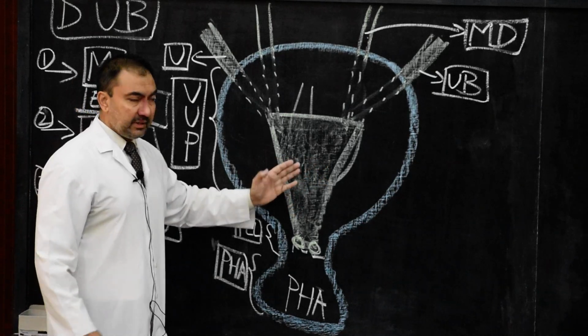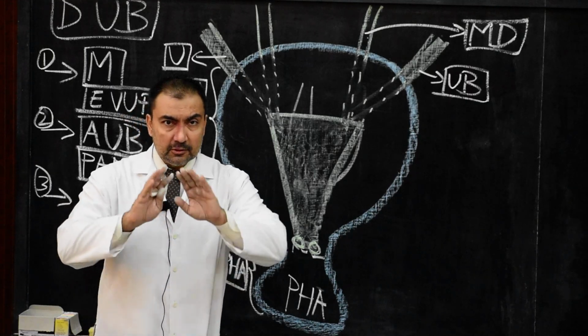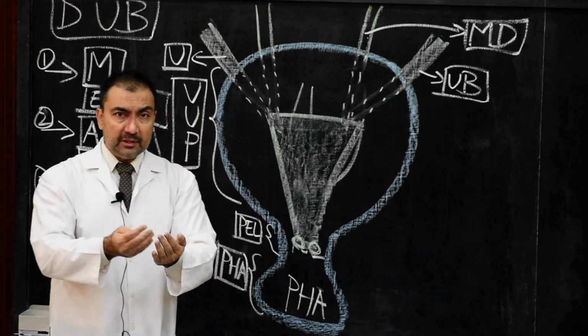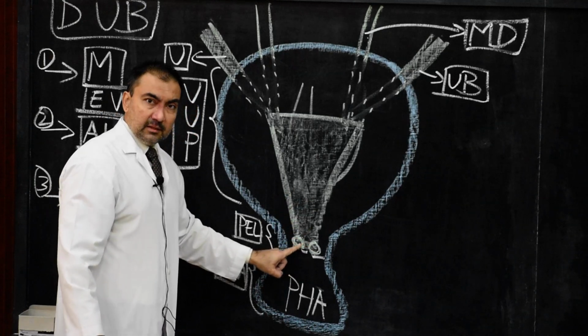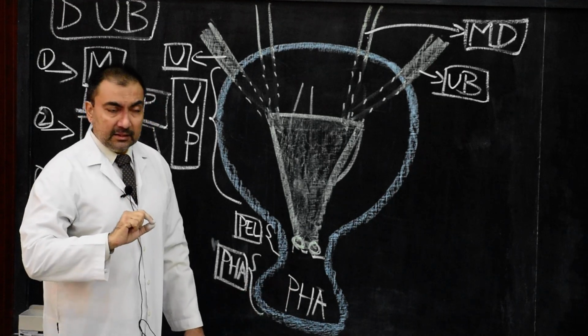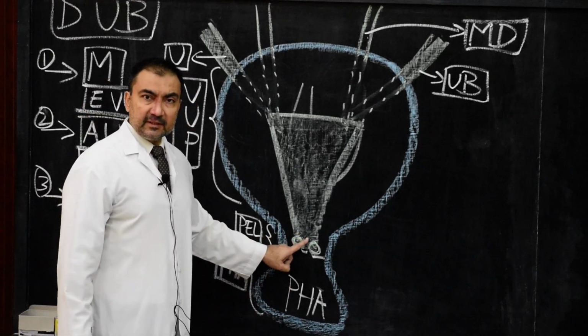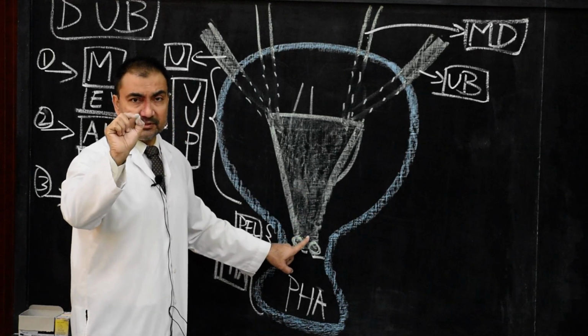Remember, this trigone is located in the posterior surface of the urinary bladder. But it will also extend caudally in the dorsal part of the proximal urethra. So in the dorsal wall of the proximal urethra also this trigone will extend. Please note down this important point.